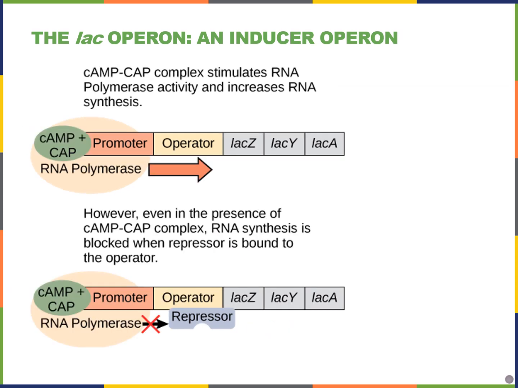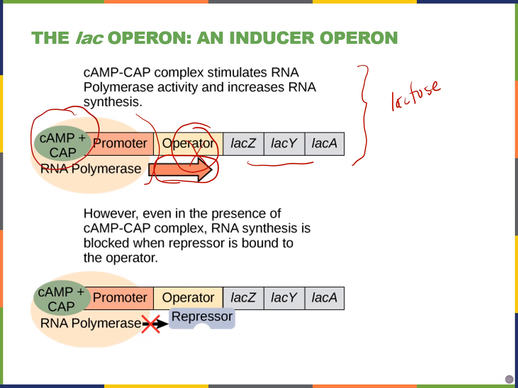And we see that scenario in this upper picture where lactose is available. And I can tell that lactose is present at the moment because the repressor protein is not bound to the operator. So RNA polymerase is free to move forward and transcribe these genes. This picture indicates the presence of cAMP and CAP, which tells me that there's also low or no glucose currently available.